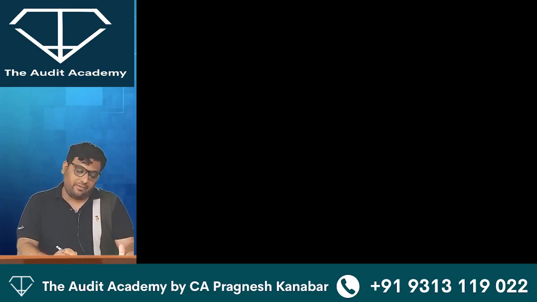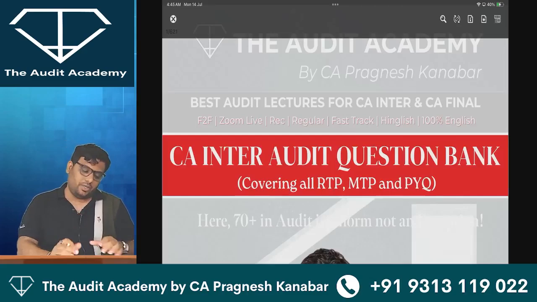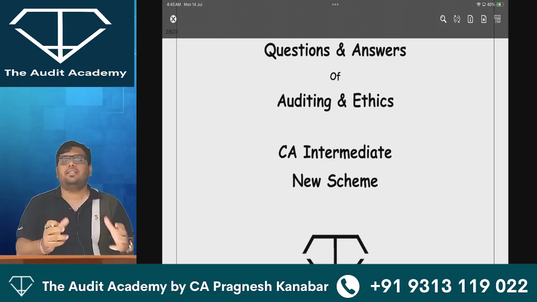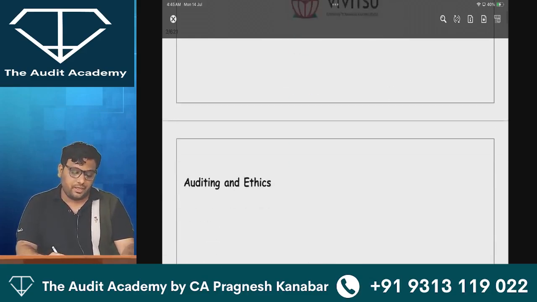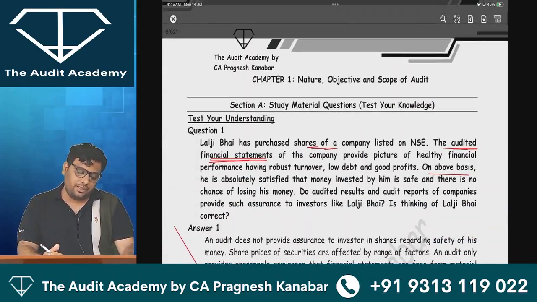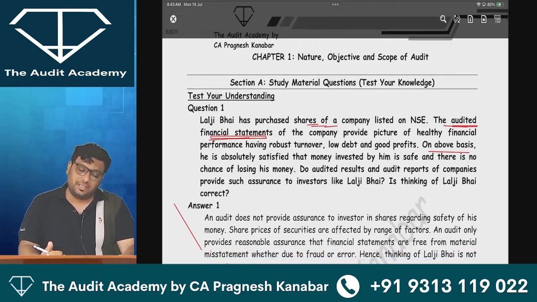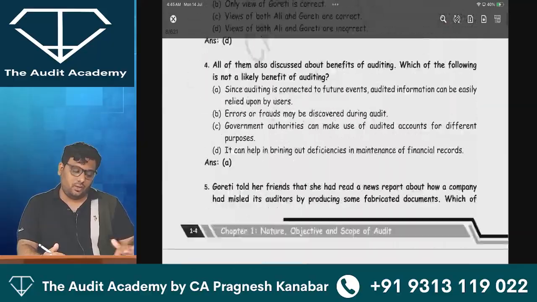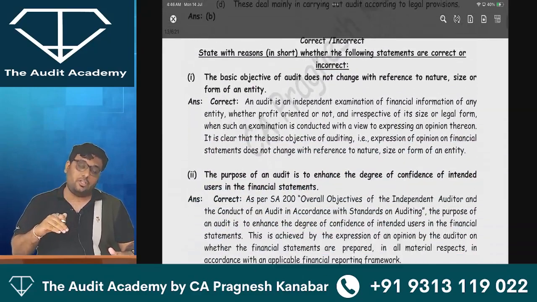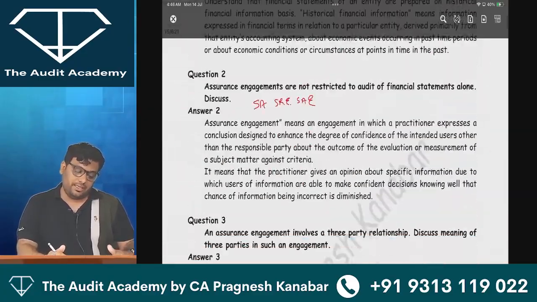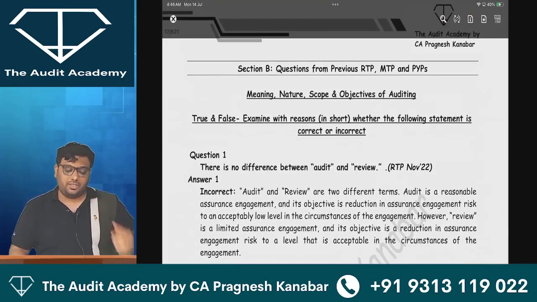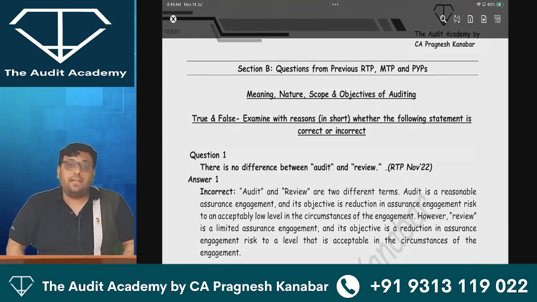Additionally, you have a very good Brahmastra question bank. Yes, I call it the Brahmastra question bank because this particular weapon that you have with you is the actual Brahmastra. If you just see the first chapter of the question bank, you will see that you have your study material questions, that is section A. You will see all the questions of the ICAI study material, including test your understanding, test your knowledge questions, including the MCQs given in the ICAI book. We have divided it into case study and theory based questions. And then you will see section B, which is questions from previous RTP, MTP and previous year papers.